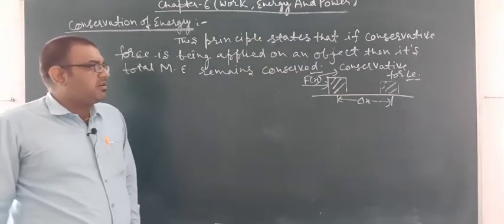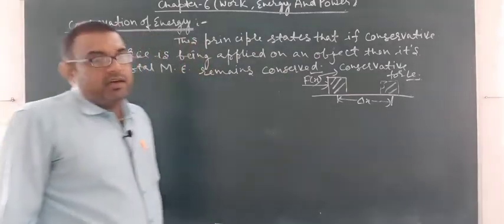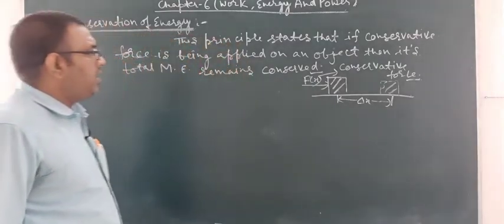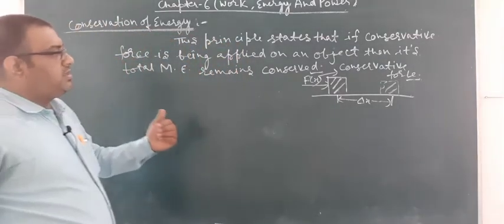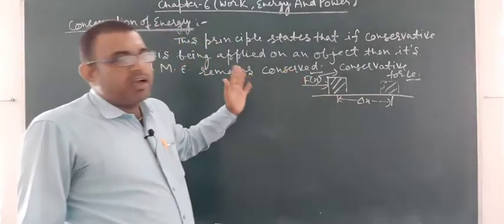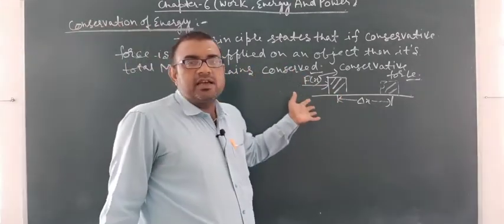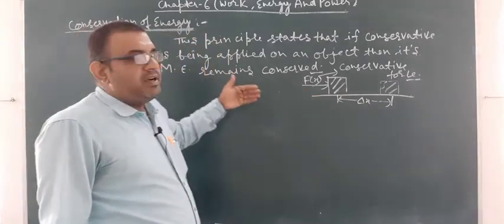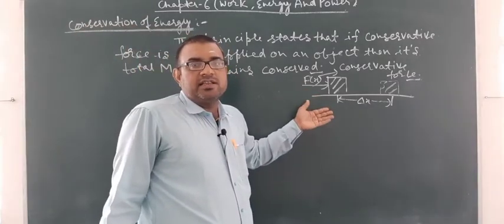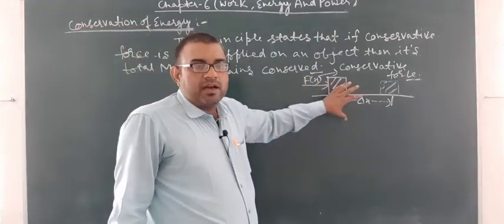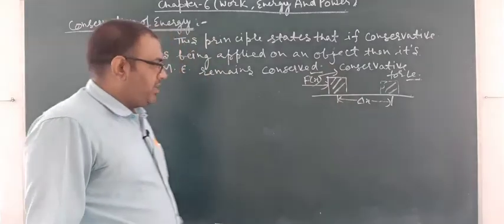Under the action of this conservative force, the block displaces by delta x. First we will calculate the change in kinetic energy by the work energy theorem, then the change in potential energy, and then the total energy.